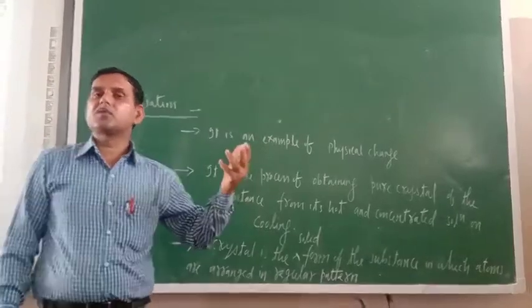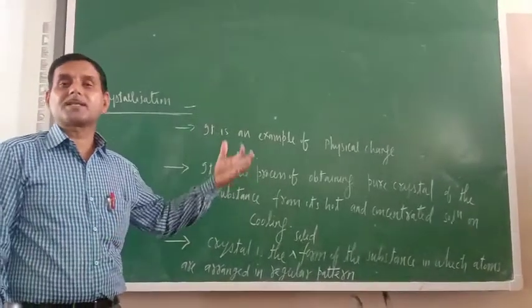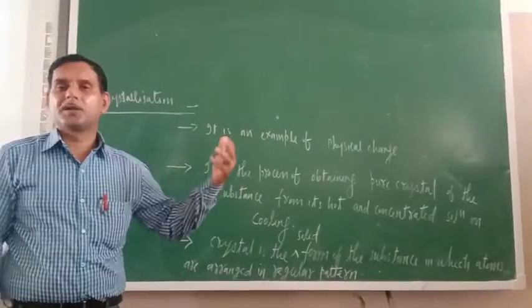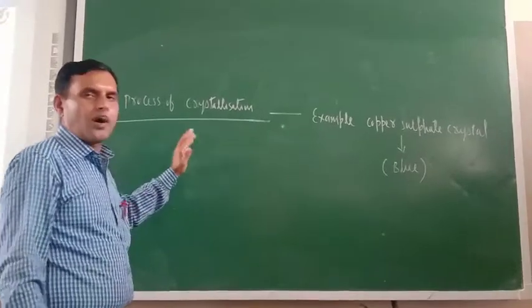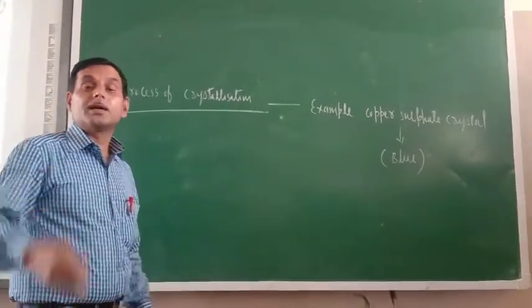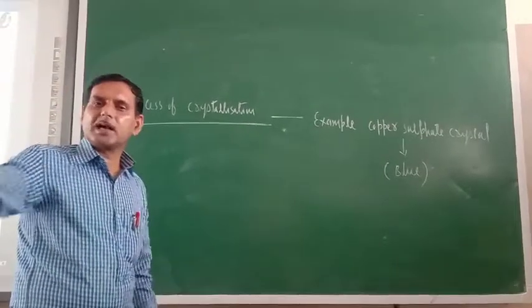Now the next basic question is, how can we obtain crystal? So the process of crystallization should be taught. Dear cadets, now I have to explain the process of crystallization. Crystallization is a common process.